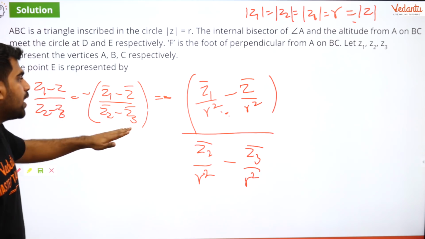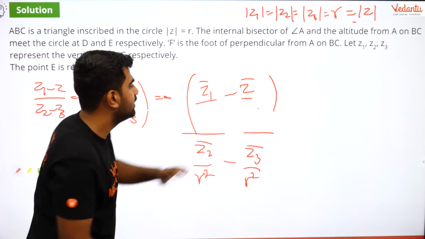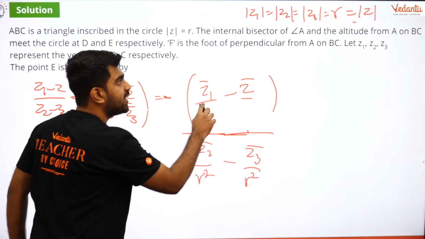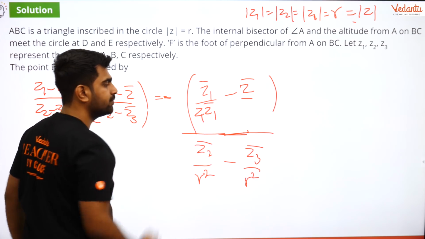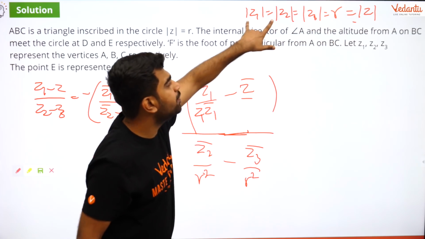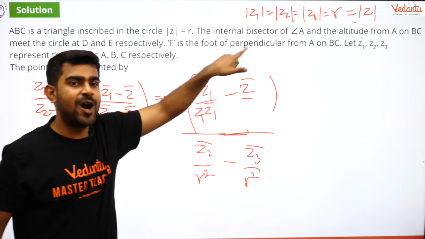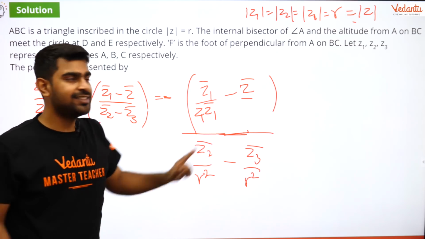Brilliant, guys. So now I will remove R square and write it as Z1 bar. R square is nothing but mod Z1 square, and mod Z1 square, we know that it is Z1 Z1 bar.